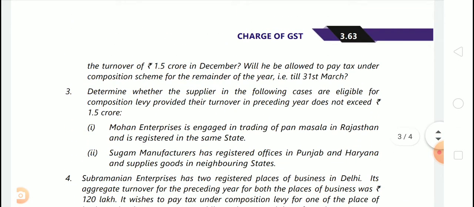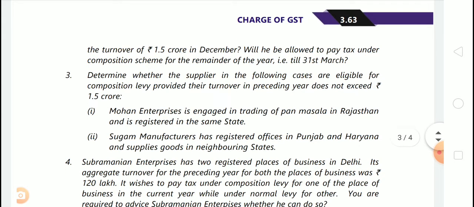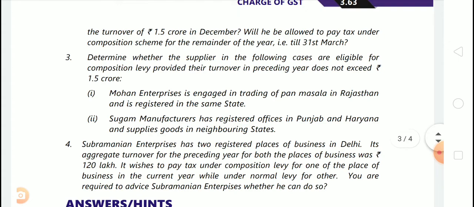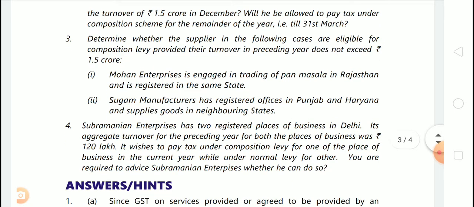Now see question number 3. Determine whether the supplier in the following cases are eligible for composition levy provided their turnover in the preceding year doesn't exceed 1.5 crores. So question number 3.1. Mohan Enterprises is engaged in trading of pan masala in Rajasthan and is registered in the same state. Now in this question you need to read the question. This question, it's very critical. You need to read the question slowly and twice. Don't just rush to answer by saying just pan masala.